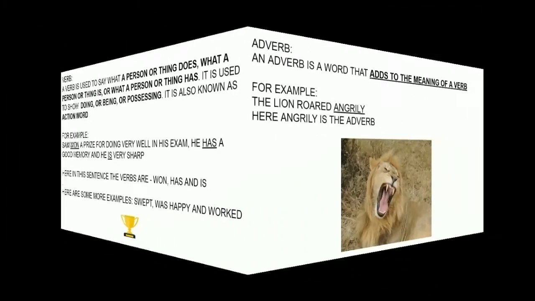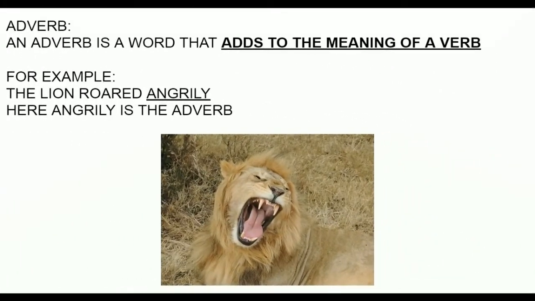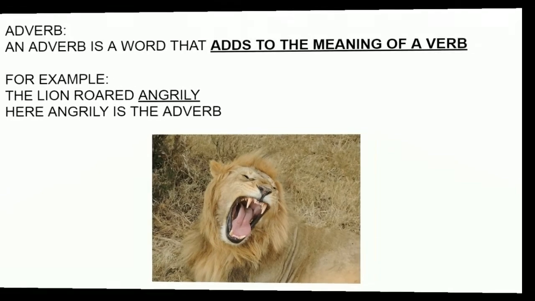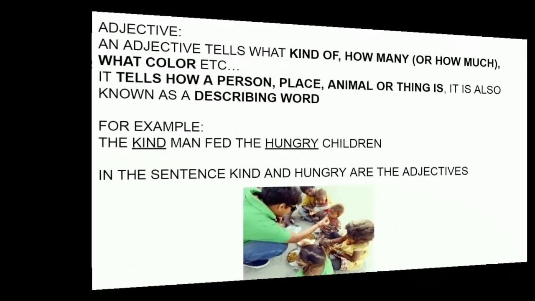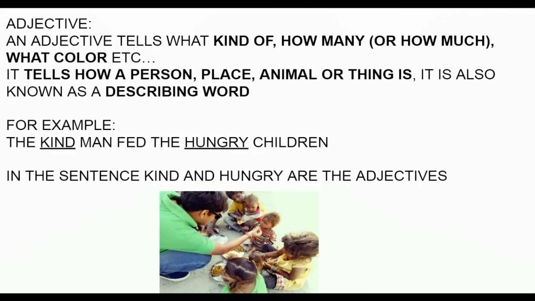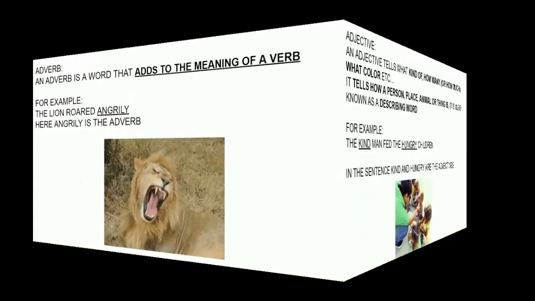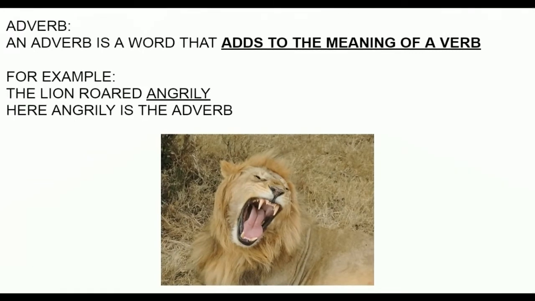Now let's look at adverb. So adverb and adjective are very confusing, but don't worry, I'll explain it to you. So now first let's look at them and what they are. An adverb is a word that adds meaning to a verb, or you can say that it describes a verb. So now let's look at an example.